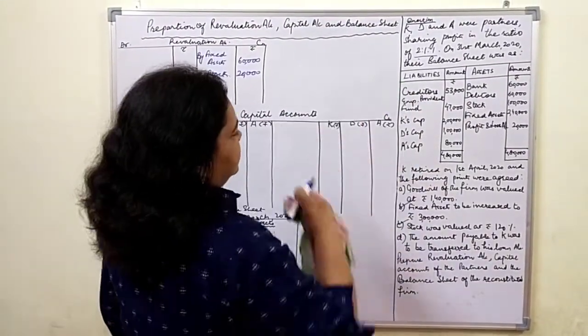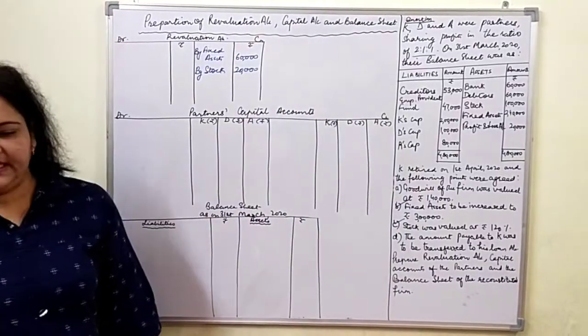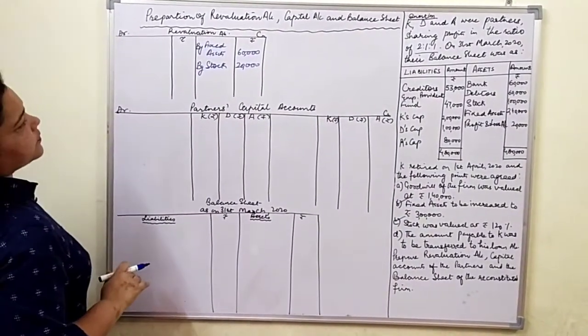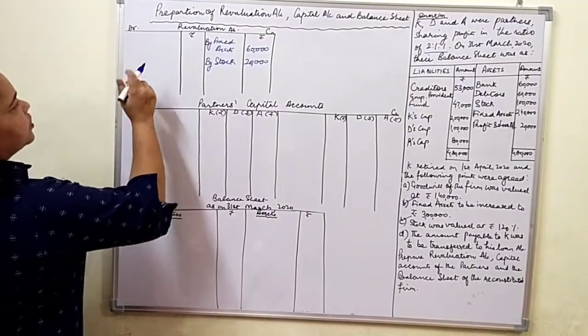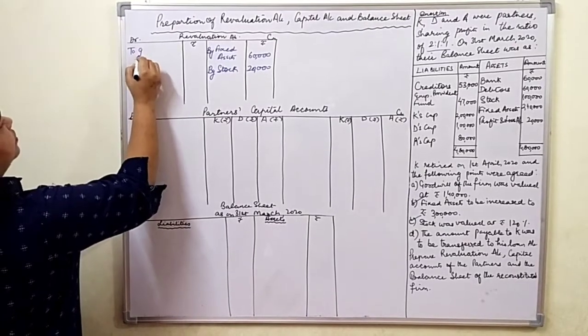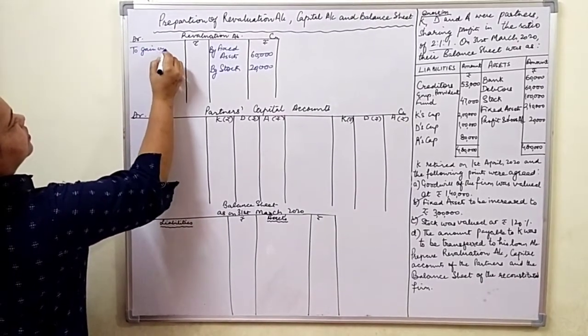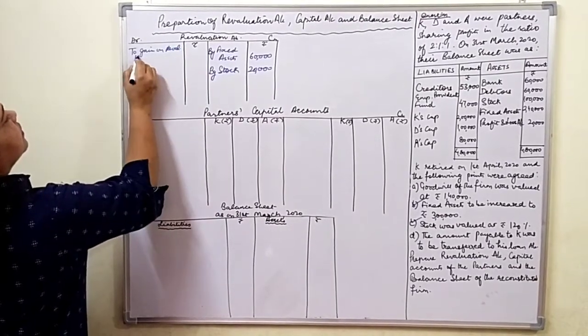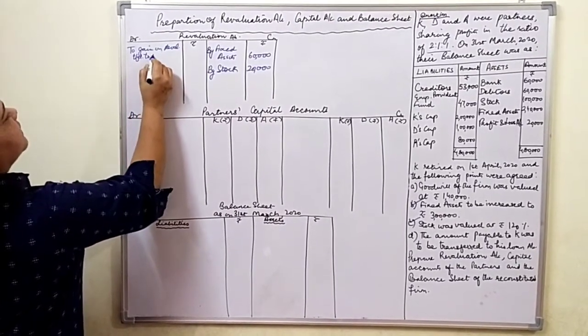So with this, in our question, we are given only these 2 entries with respect to revaluation of assets. So this amounts to gain on revaluation of assets. That will be transferred to partners' capital accounts.